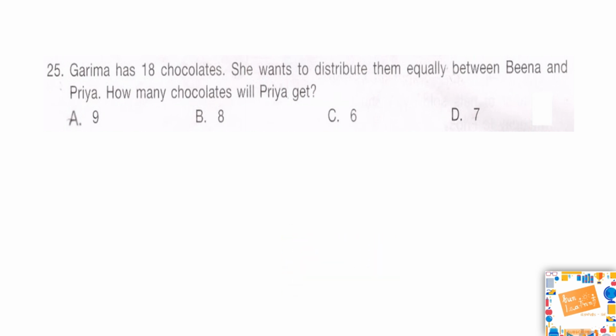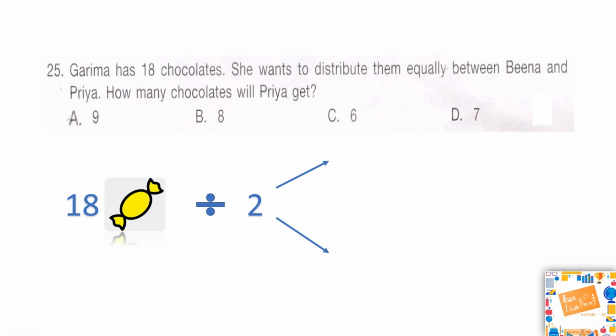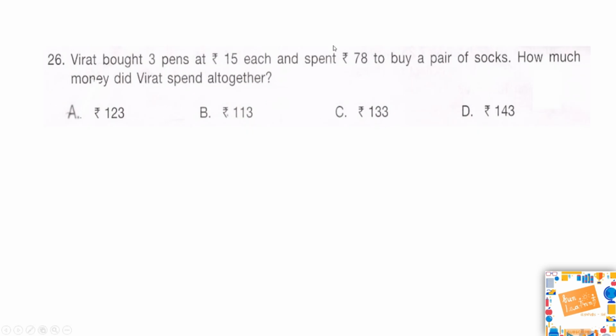Well, this is an easy one, so let's look at it together. Garima has 18 chocolates and she wants to distribute them between Beena and Priya. That means she wants to distribute them equally between two people. So if we divide 18 by 2, we'll get 2 equal parts that will be equal to 9 each. So Priya, who is one of the recipients, will get 9 chocolates. That is option A.